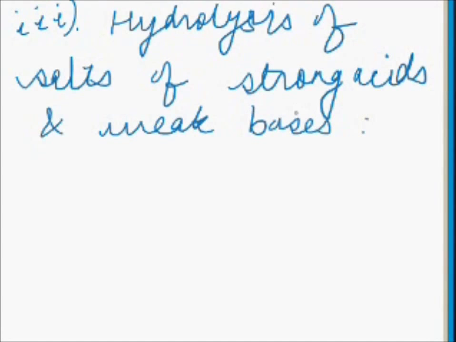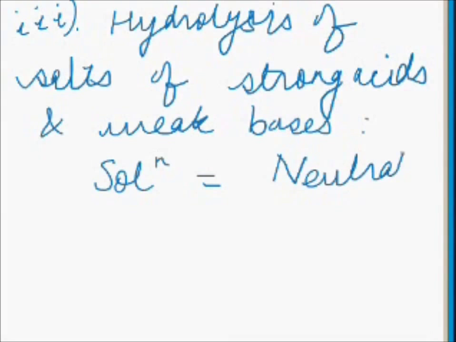This type of hydrolysis produces a strong acid and a strong base which are completely ionized, giving equal number of H positive and OH negative ion. Hence the solution is neutral with a pH of 7.